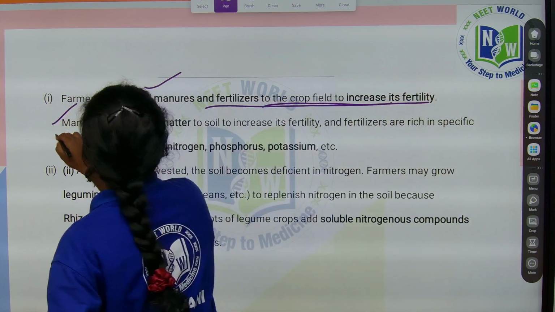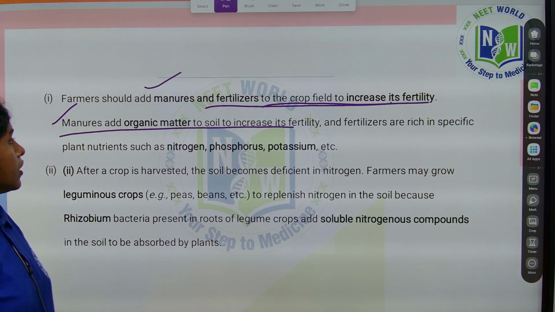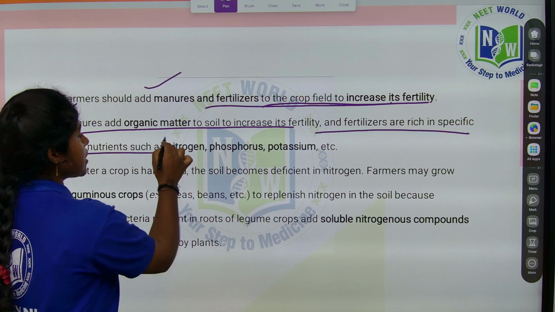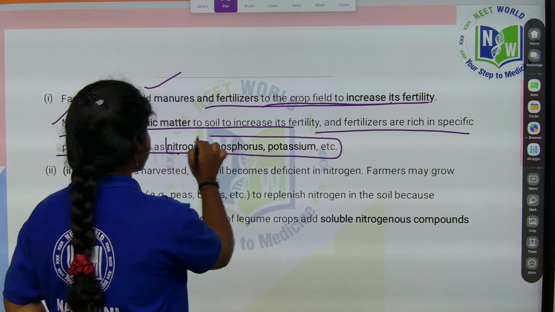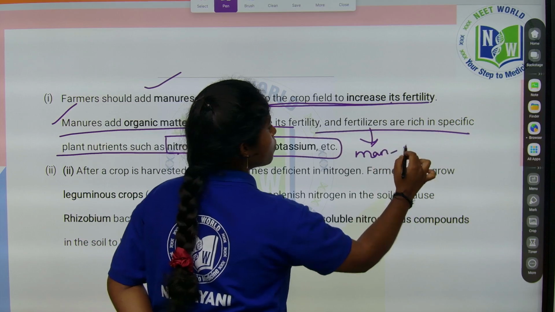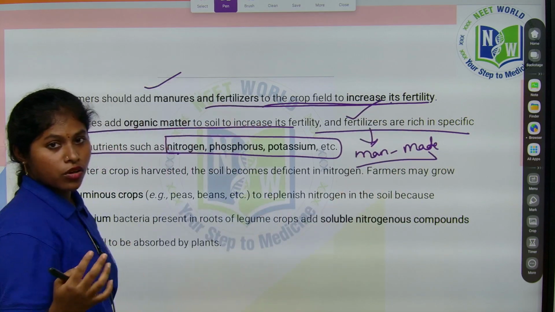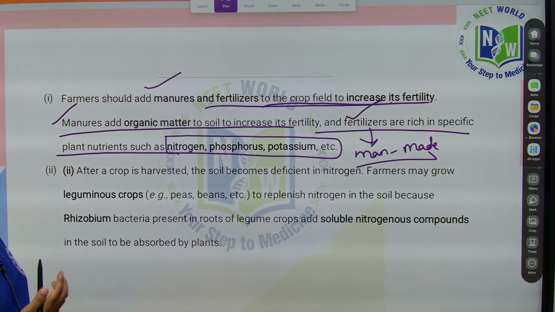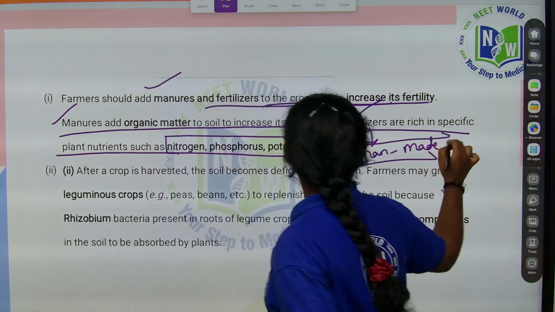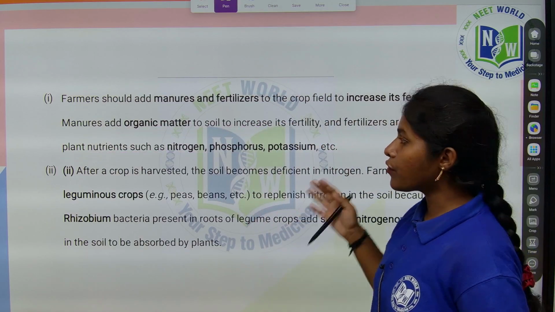When you add organic matter to the soil, there is no harm to the soil, and it increases its fertility. The fertilizers are rich in specific plant nutrients such as nitrogen, phosphorus and potassium. These fertilizers are man-made. More than manure, fertilizers give more nutrients to the soil. Of course, as they give more nutrients, it also leads to soil pollution, right? You will see that in further classes. As of now, remember this.